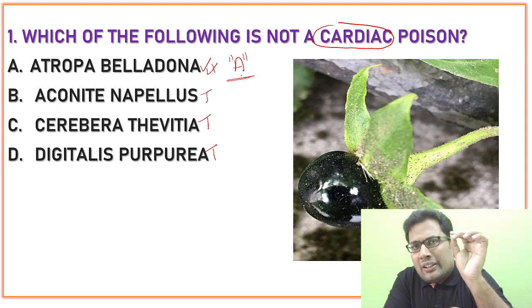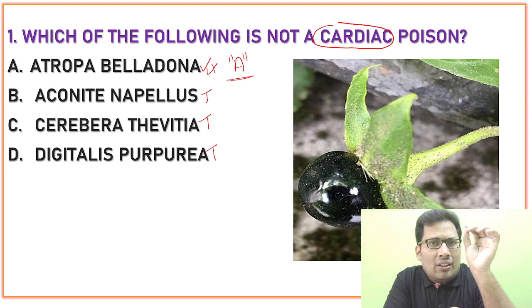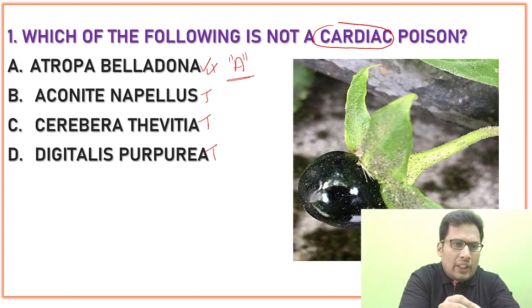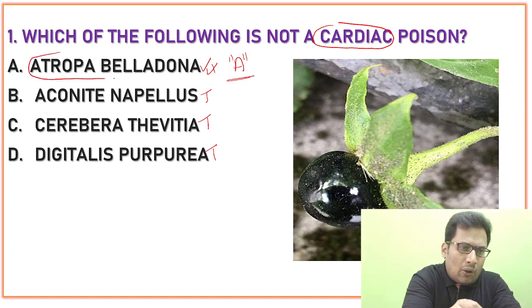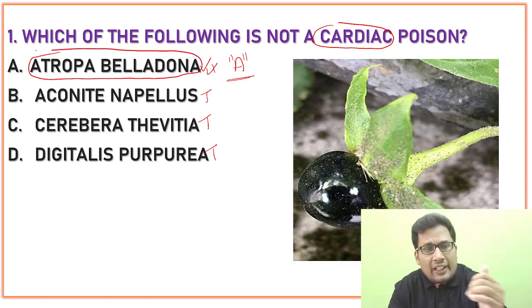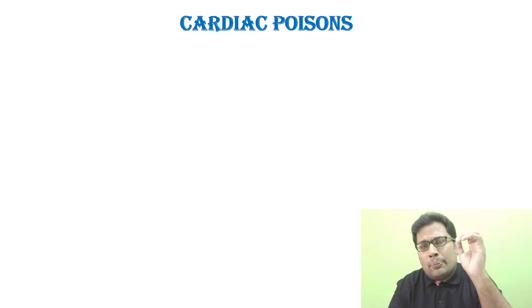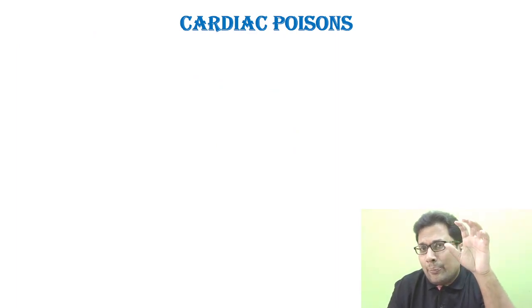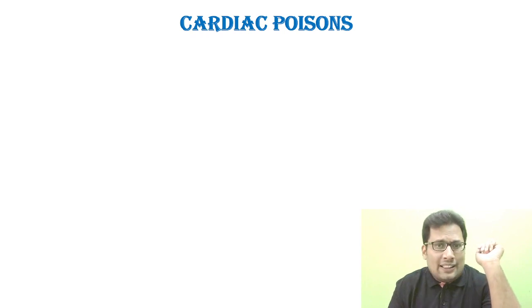Atropa belladonna is a deliriant, a well-known deliriant. Datura is also a deliriant. So the answer for this question is Atropa belladonna or atropine, which is a deliriant. Let's discuss briefly what the cardiac poisons are. This can be asked in the upcoming NEET PG exam as well.